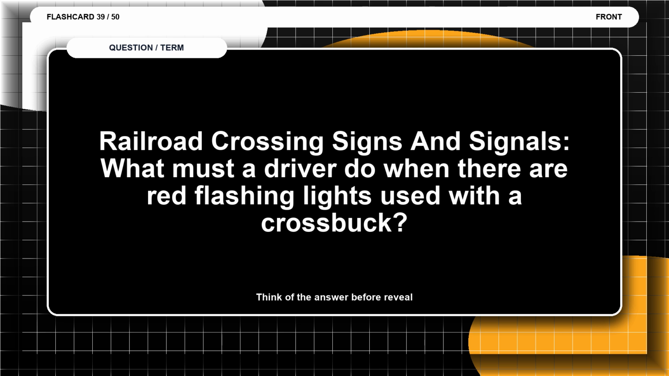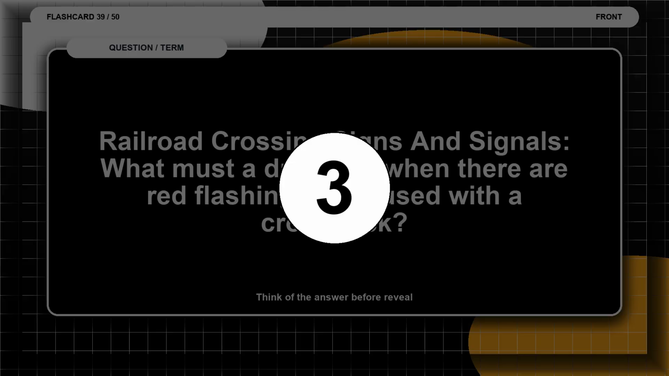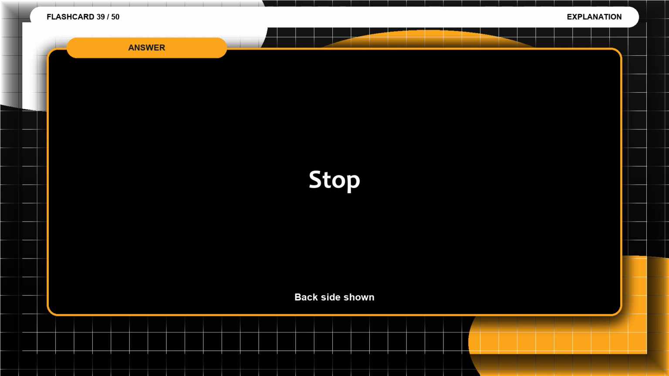Flashcard 39. Railroad crossing signs and signals. What must a driver do when there are red flashing lights used with a crossbuck? Think of the answer before the reveal. The answer is stop.